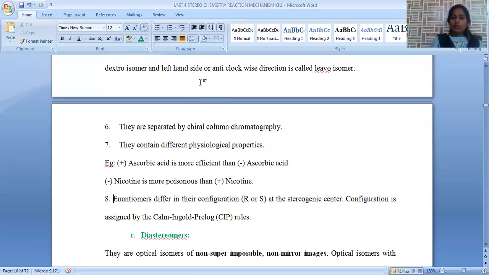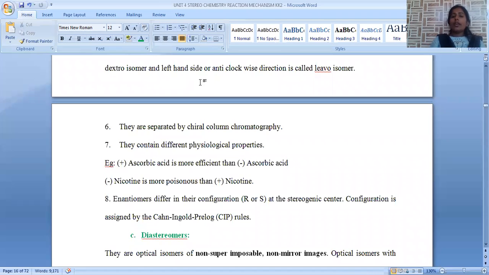Enantiomers come under the part of optical isomers. Two isomers have the same molecular weight, but the difference is that they are mirror images and non-superimposable in nature. Non-superimposable mirror images are called an enantiomeric pair.